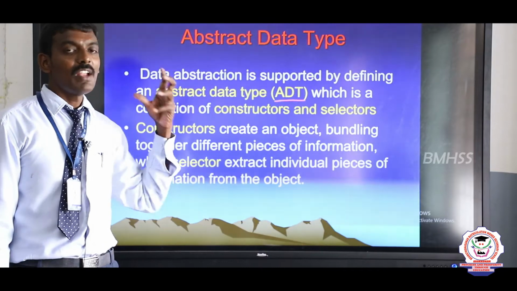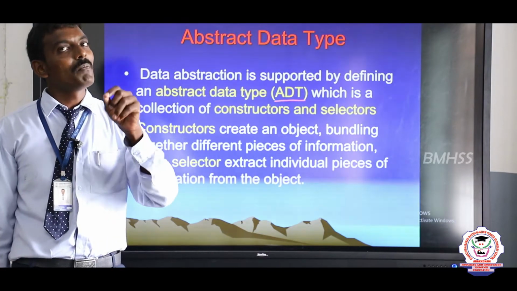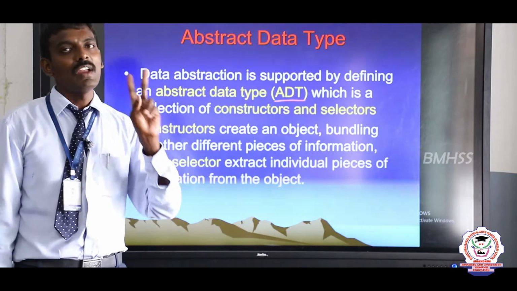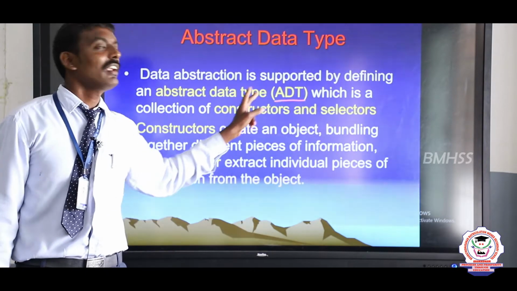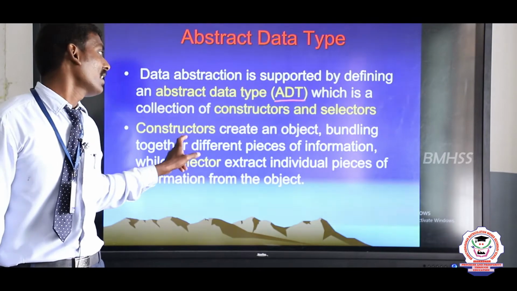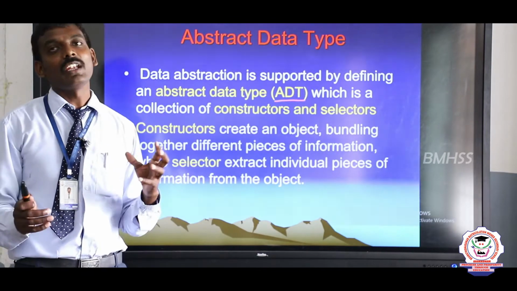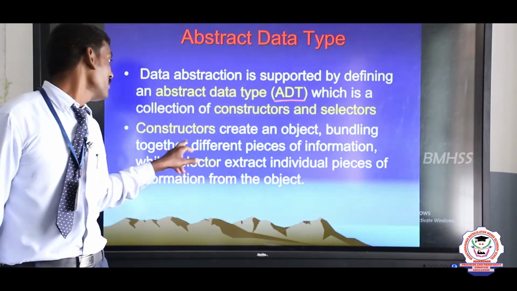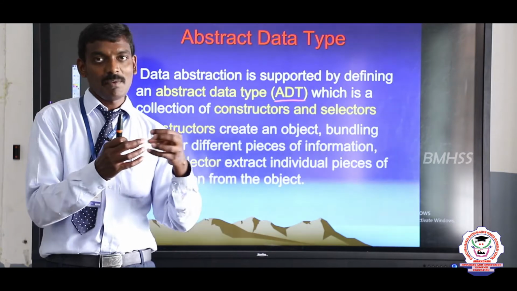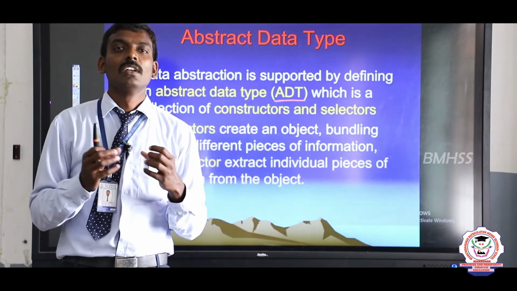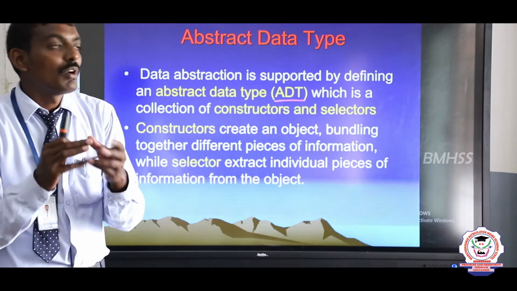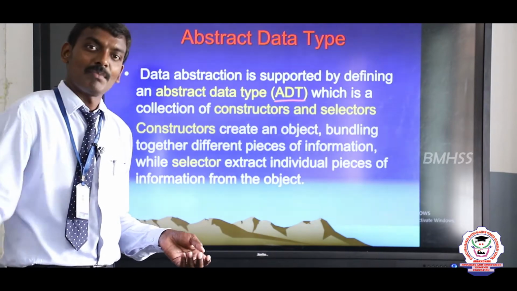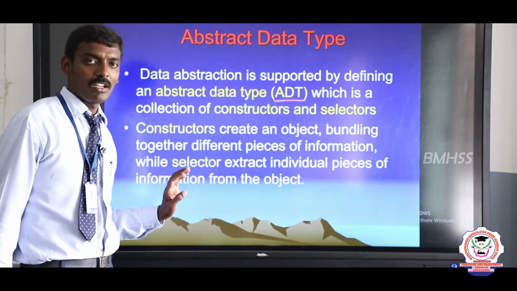Abstract data type, when can we create abstract data type? With the help of data abstraction. And in that abstract data type we have two parts, constructor and selector. Constructor is used to create a memory space for that particular object. That means different pieces of information can be collected into a group, that is called constructor, and extracting the information from that particular group is called selector. Yes.